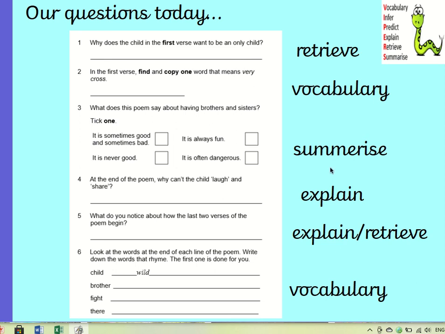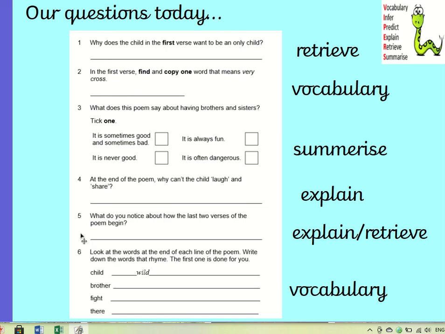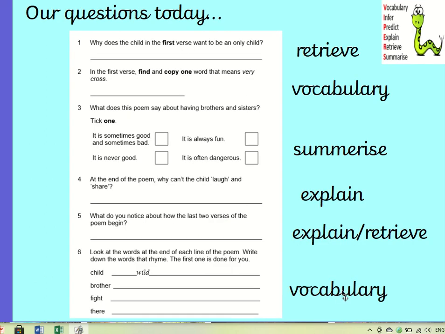And then question 6 is a vocabulary question, and it says, look at the words at the end of each line of the poem, write down the words that rhyme, and the first one is done for you. The example given is child and wild. If we look, child and wild are there in the first verse, and you will notice they rhyme. Remember, a rhyming word is a word that ends with the same sound. And you've got brother, fight, and there. If you look at the poem, there is brother, there is fight, and there is there. And you need to find each word that rhymes with those, okay?